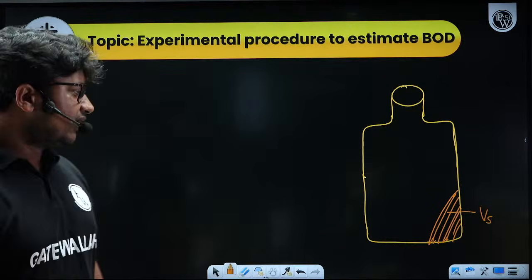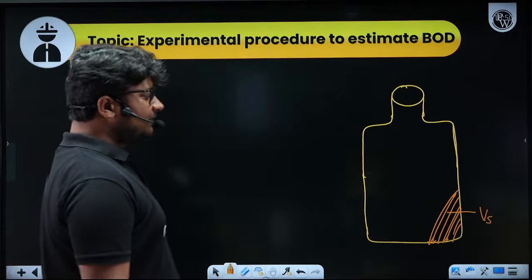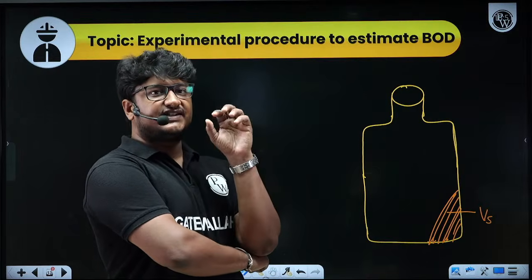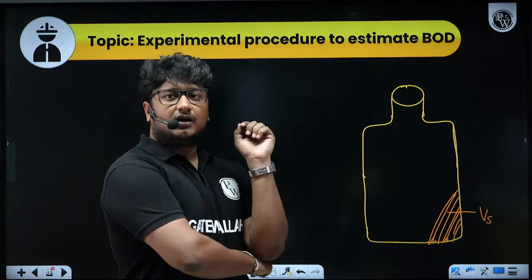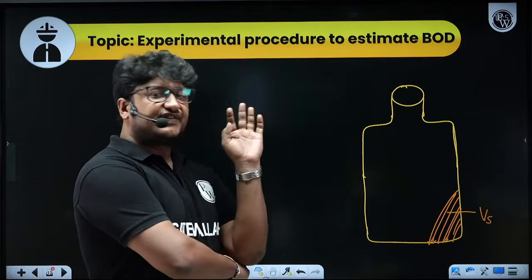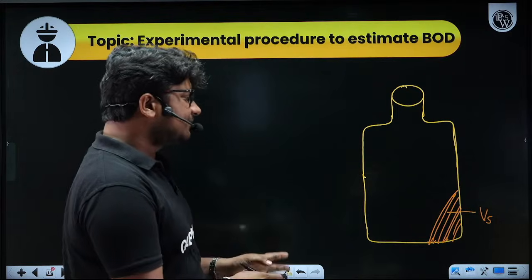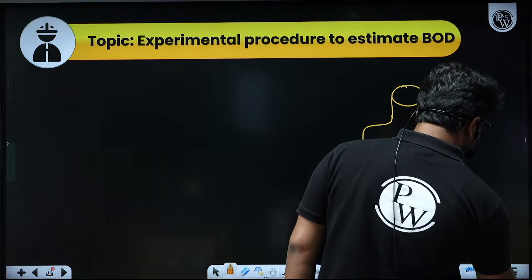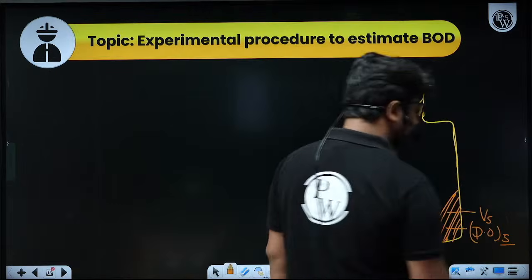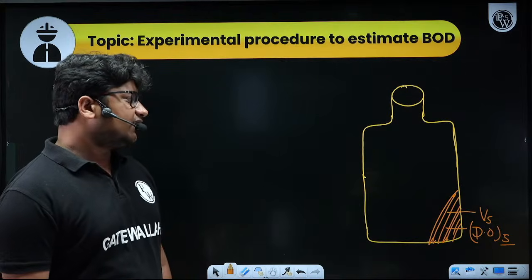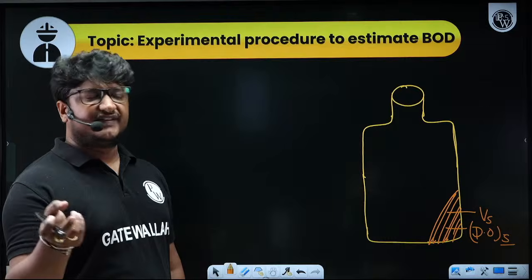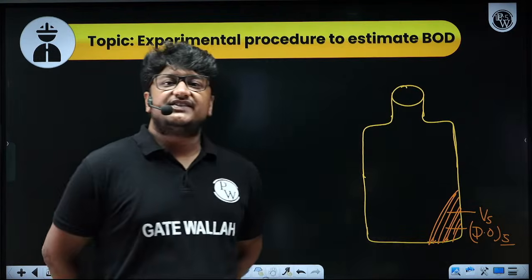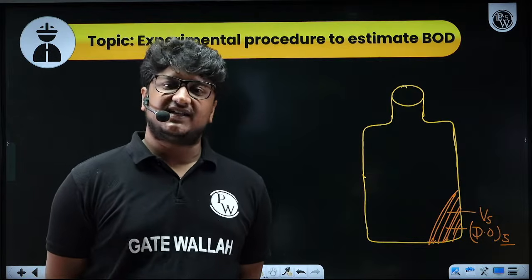Now, if this is the volume of sample and I want to find out the BOD for this sample, the main issue is, what is BOD actually? It is the amount of oxygen demanded by the organic matter. In the sample which we have taken, the volume is Vs, and the dissolved oxygen for this sample is DOS, or sometimes we write DOW. W means waste, S means sewage basically. As you know, in the sewage the dissolved oxygen concentration is very less.